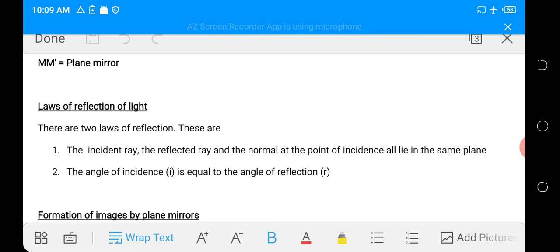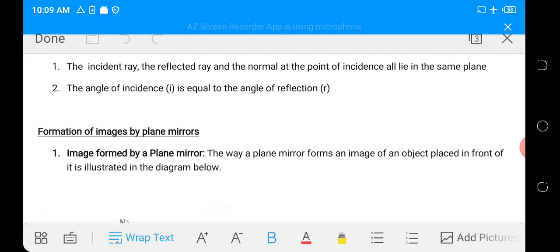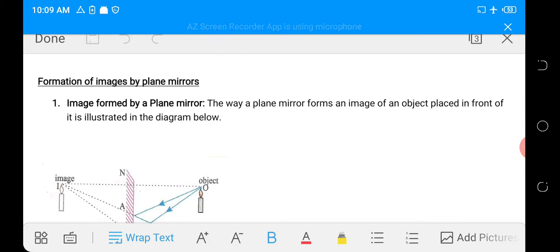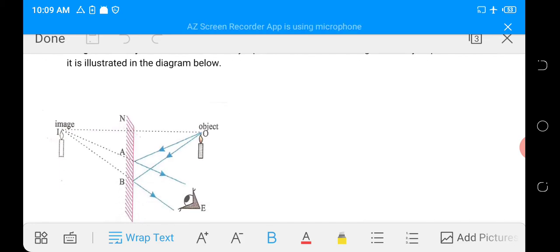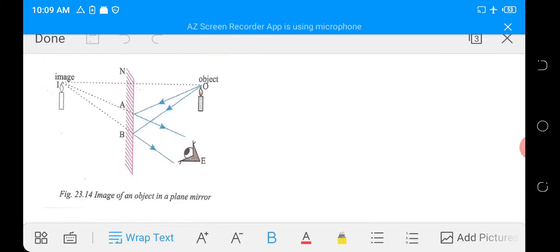So let's look at formation of images by plane mirrors. Image formed by a plane mirror. The way a plane mirror forms an image of an object placed in front of it is illustrated in the diagram below. Let's look at the diagram. The diagram shows a plane mirror in front of which is placed an object, the candle.